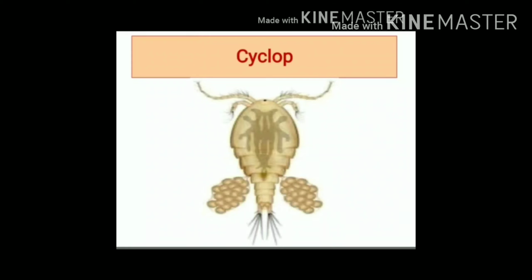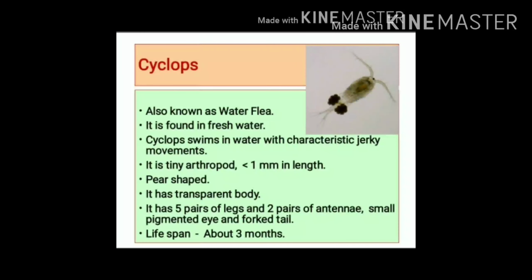Now let's see another arthropod, that is cyclops. Cyclops is also known as water flea. It is found in fresh water. It can swim in water, and while swimming it shows characteristic jerky movements.